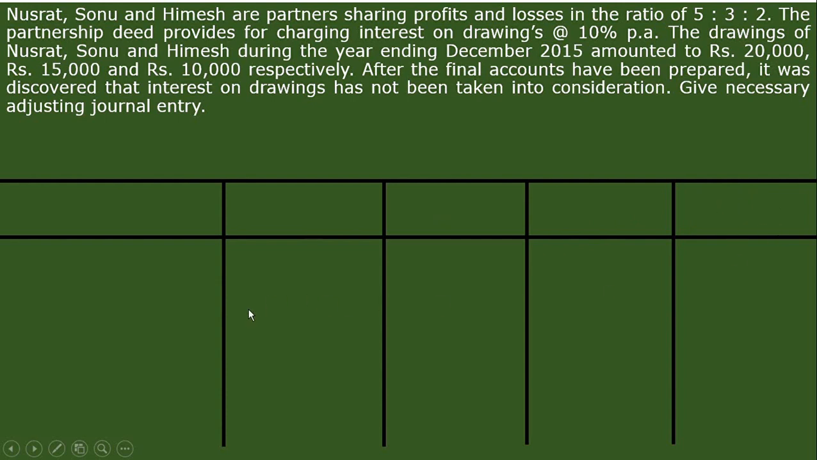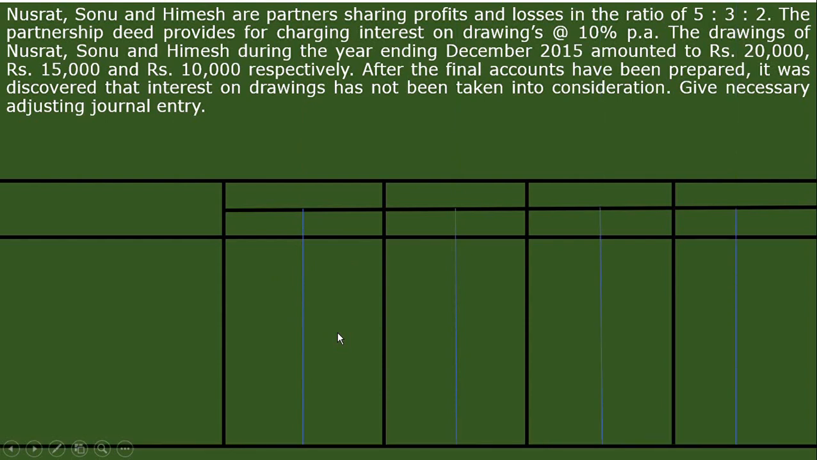Next we have to divide these columns into two equal parts. Next, each of those columns has to be divided into two halves further. Then finally I have drawn this line. Now this is particulars. Next, this is Nusrat's account. Next, Sonu. Next, Himesh. And the last column will be the firm.